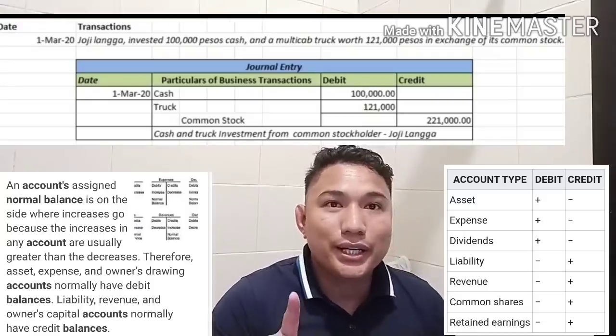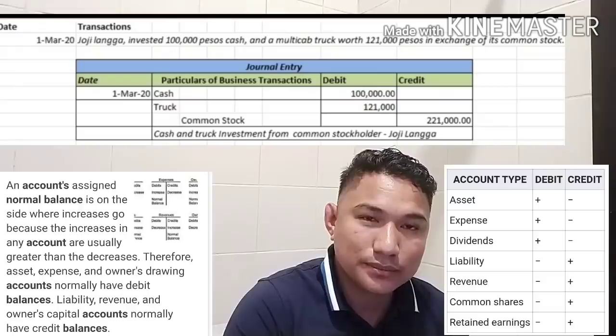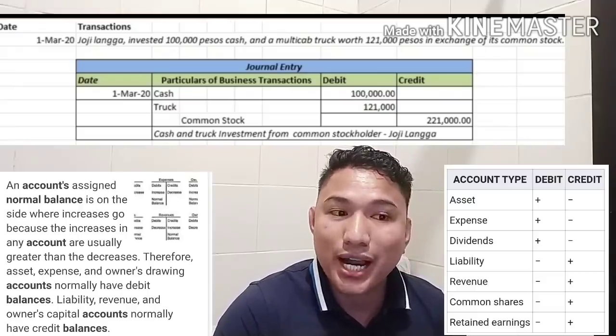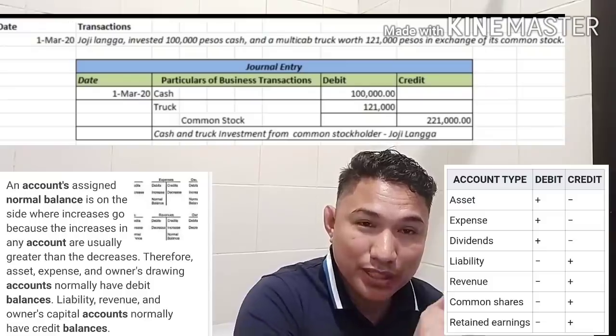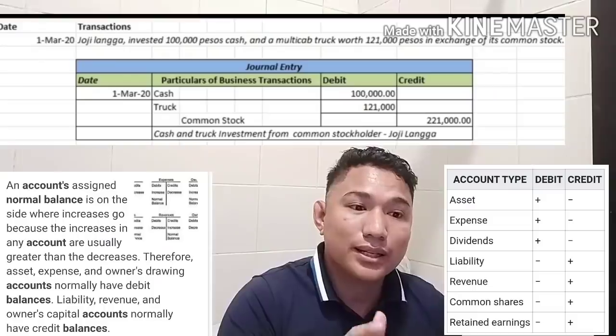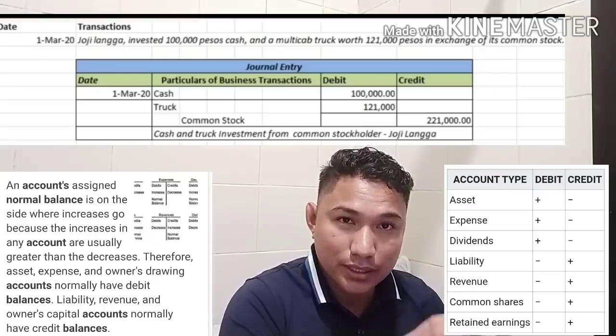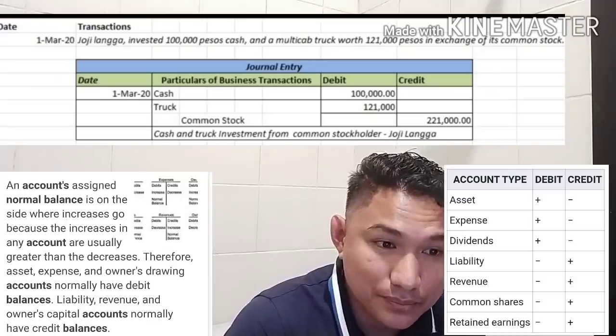Okay, we are going to debit cash 100,000 pesos and debit truck 121,000 pesos. We have to put the amount in the debit or the left side. And then credit common stock 221,000 pesos.